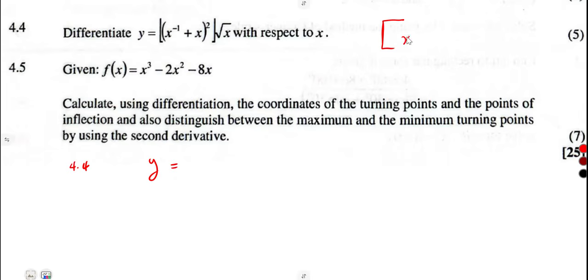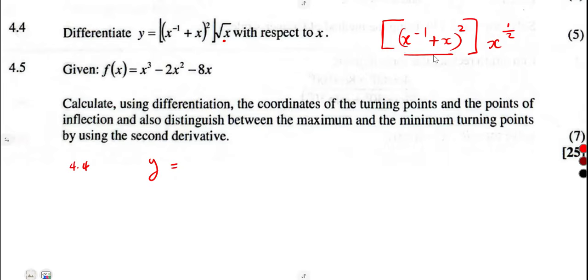We have x to the exponent of -1 plus x, all raised to the exponent of 2. Then we have got the square root of x, which is the same as x to the exponent of a half.